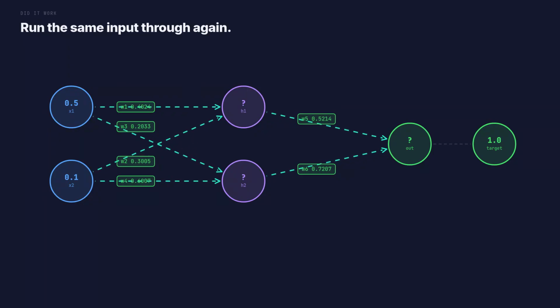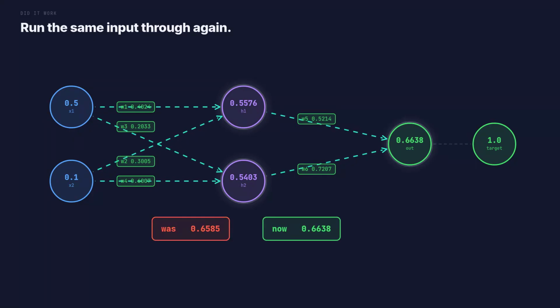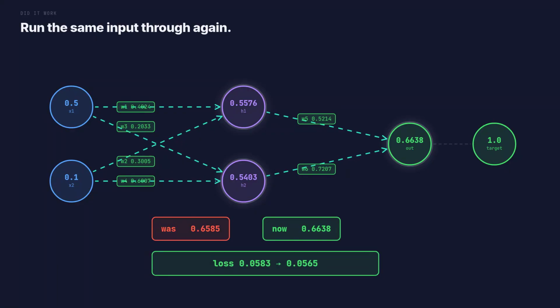Now the honest test. The exact same input through the exact same network with only those 6 numbers changed. Does it actually do any better? The hidden neurons shift very slightly. 0.5576 and 0.5403. And the answer comes out at 0.6638. It was 0.6585, so it moved toward 1.0. Not by much, but in the right direction, and that is the only thing we asked of it. And the loss went from 0.0583 down to 0.0565. It genuinely got better. That is one complete step of learning.